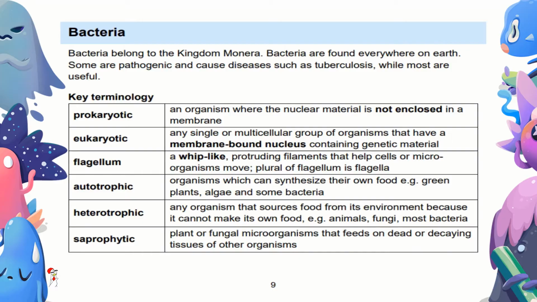Flagellum, plural flagella, is a whip-like protruding filament that helps cells or microorganisms move. Autotrophic organisms can synthesize their own food, for example green plants, algae, and some bacteria. Heterotrophic are organisms that source food from their environment because they cannot make their own food, like animals, fungi, and most of the other bacteria.